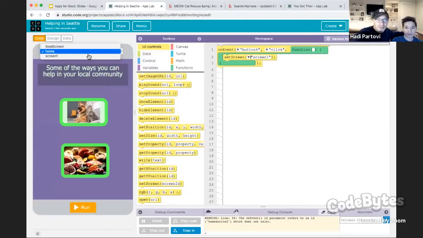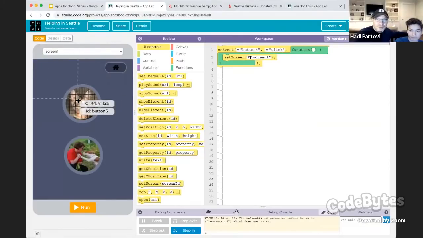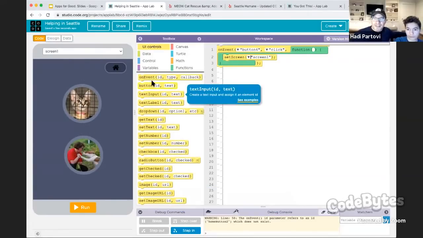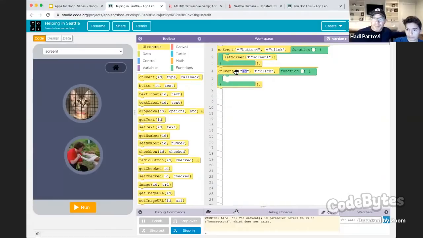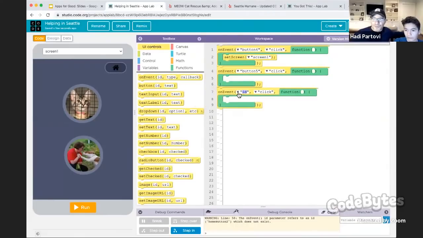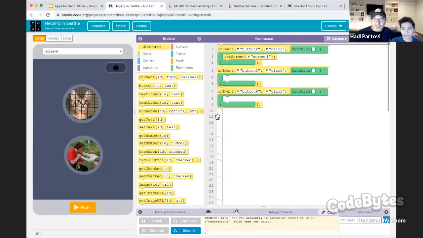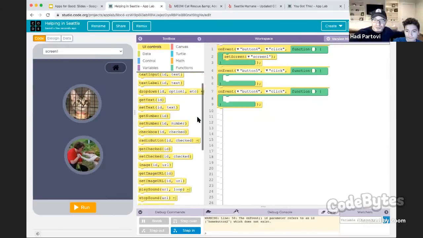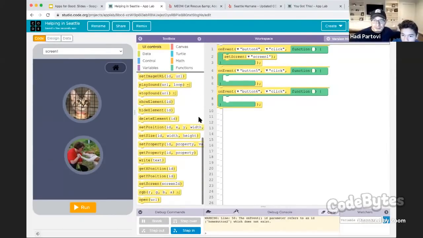Okay, in screen it's home, screen 1, and food screen. Click screen 1. And if you hover over these buttons, that's button 5 and that's button 6. So add the onEvents. So for when button 5 is clicked, and add another onEvent for when button 6 is clicked. And we need to write the code for what happens when these buttons are clicked. And for these, we use a piece of code to jump to a URL using the open command. See open URL? Ooh, I didn't know about that one.